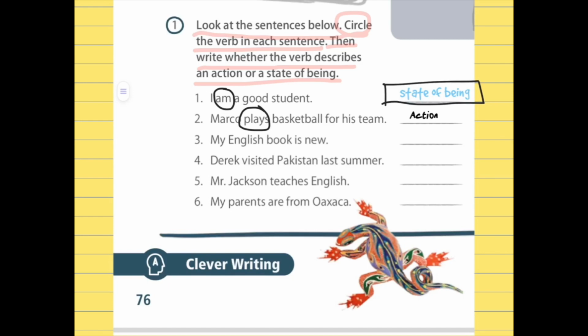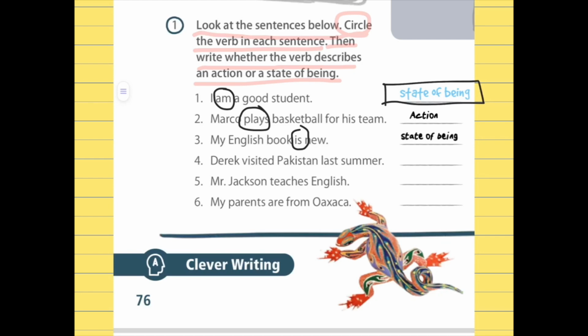Let's answer number 3. My English book is new. What's the verb? The verb is is. What do you think? Is this an action or the verb to be? Is the verb to be, so that means that it's a state of being.